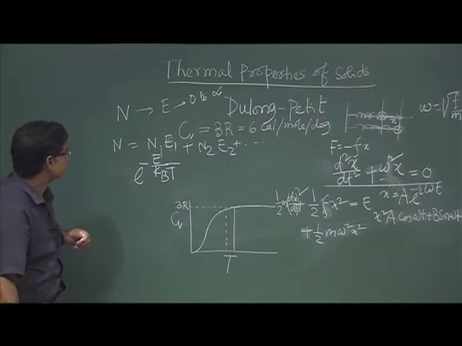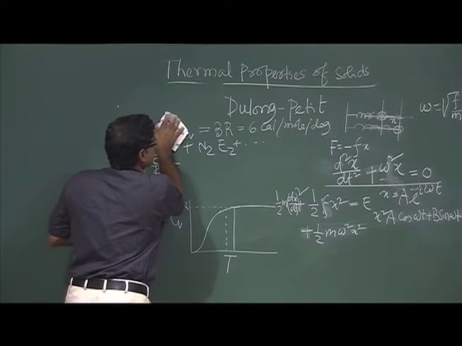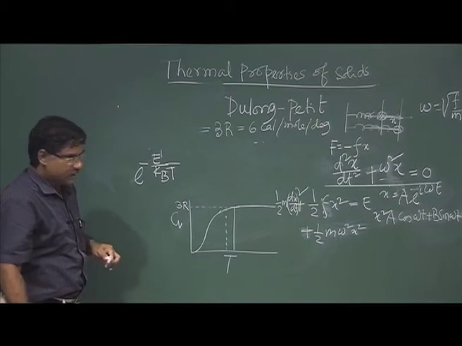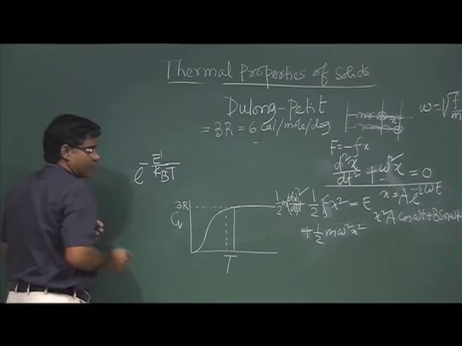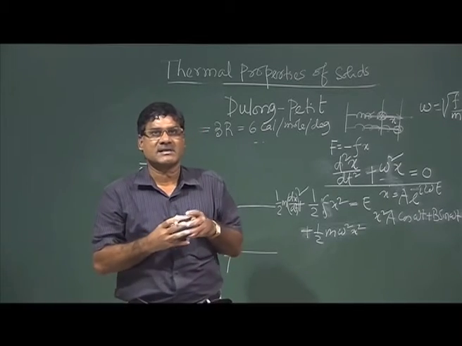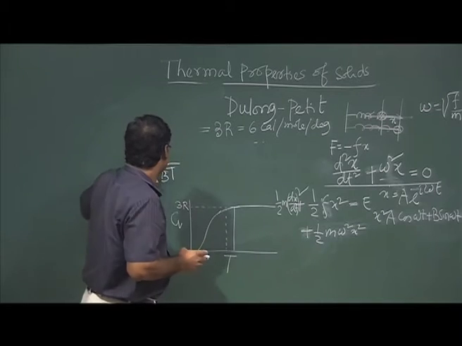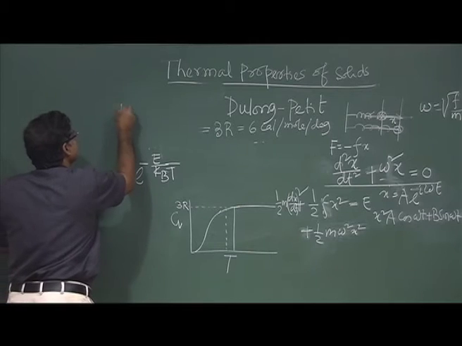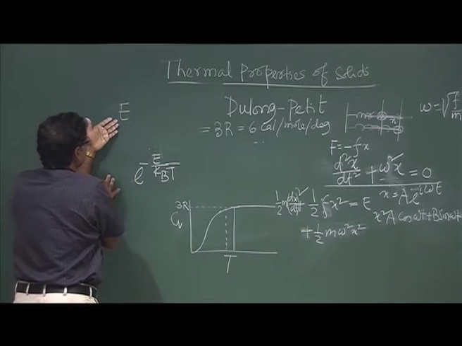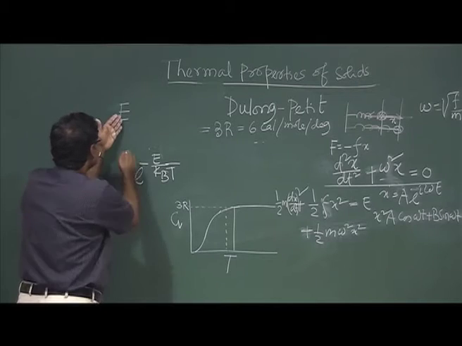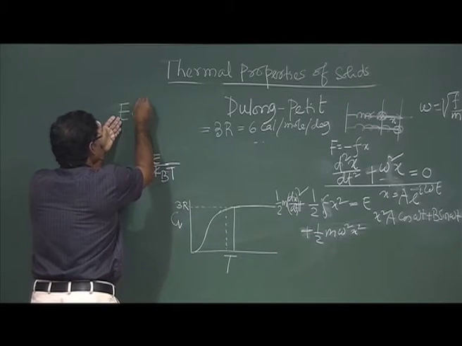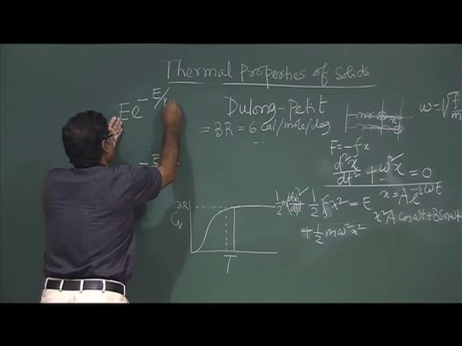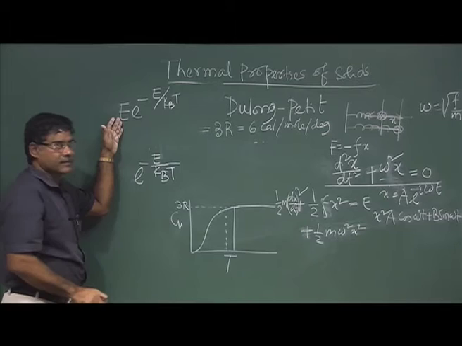So, I can write this. What is the total energy of the system? The energy of one particle, E, is multiplied with this factor e^(-E/kBT).